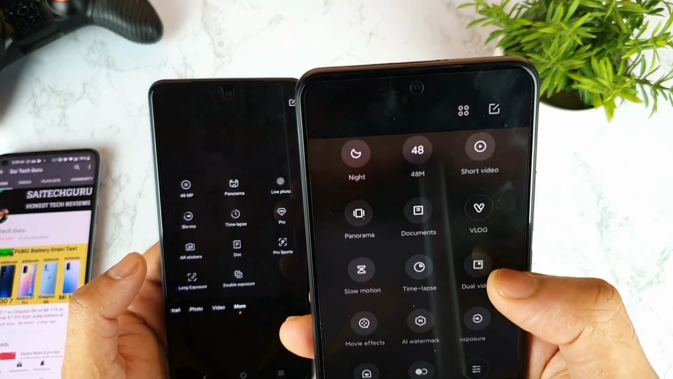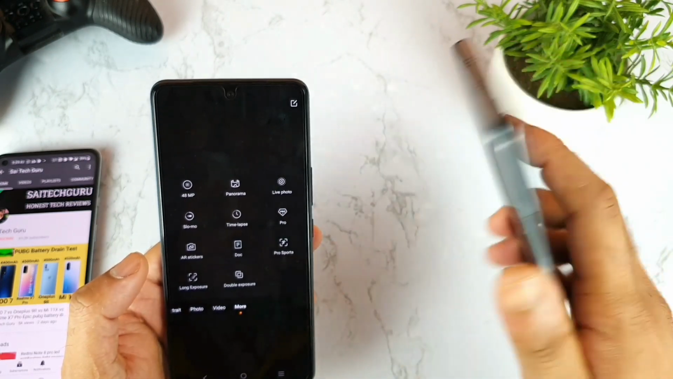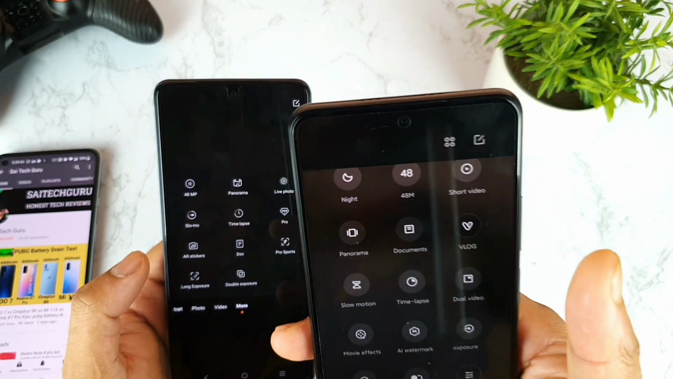So first is the dual video. There is a dual video recording which is possible using the front camera and back camera at same time.